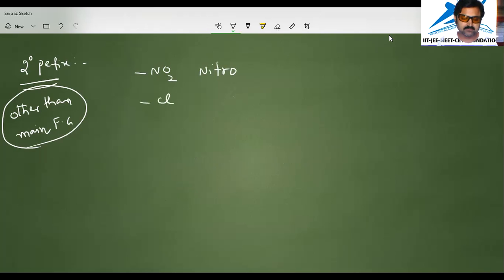Cl is called chloro. If iodine is attached to the carbon chain, we call it iodo. If NO is attached to the carbon chain, it is called nitroso.